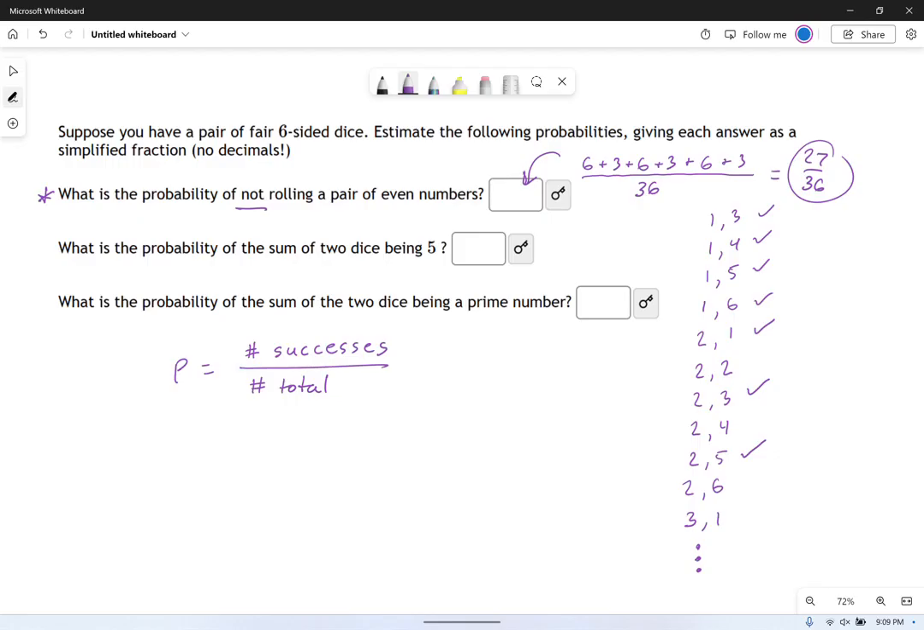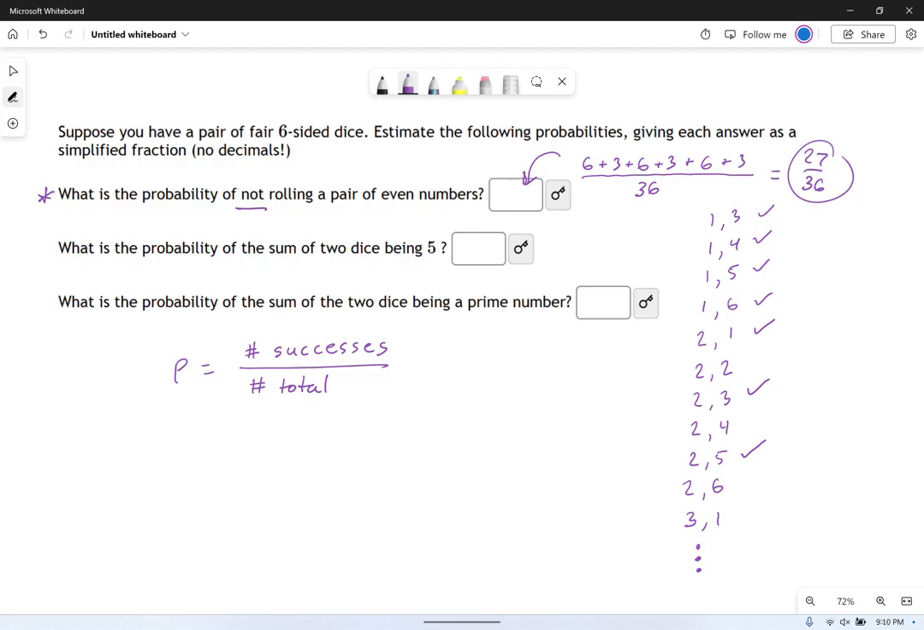One thing we could have also done, and I want you to consider this, is we could have said, forget the "not." I want to know what the probability is of rolling a pair of even numbers. And for that you would say, okay, well there's no chance of it in the 1s. There's 3 chances in the 2s, 3 chances in the 4s and 3 chances in the 6s. So I've got 9 chances of rolling a pair of evens. Well, 9 out of 36. What's 1 minus 9 over 36? It's 27 over 36. So there are multiple ways to get at these if you want. I'd say pick whichever seems easiest to you.